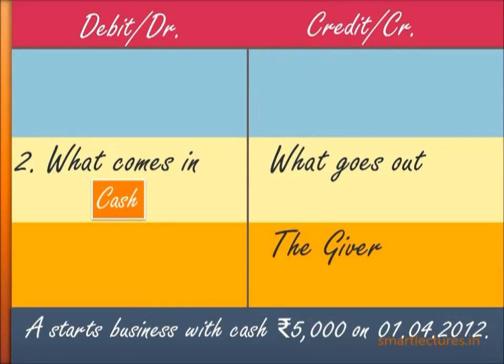And credit what goes out? Has anything gone out? No, nothing has gone out. Now the third option is credit the giver. The cash has come in the firm and the giver of the cash is A. So write down A. So on debit side, cash, on credit side, A. Be careful. In our journal entries, we never ever write down the name of the owner.